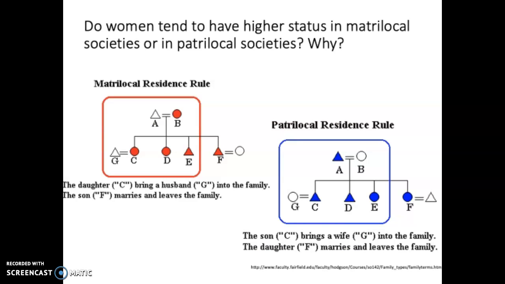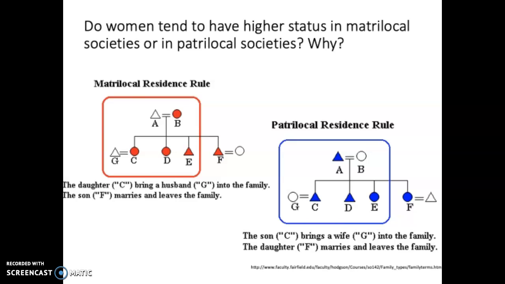This graph here relates to matrilocality and patrilocality. So this is different from lineality. Matrilocality and matrilineality are not one and the same. Locality has to do with where a couple lives after marriage. So in a matrilocal society, when a man and a woman get married, the man goes to live with his new wife's parents, or at least in her village or something like that.